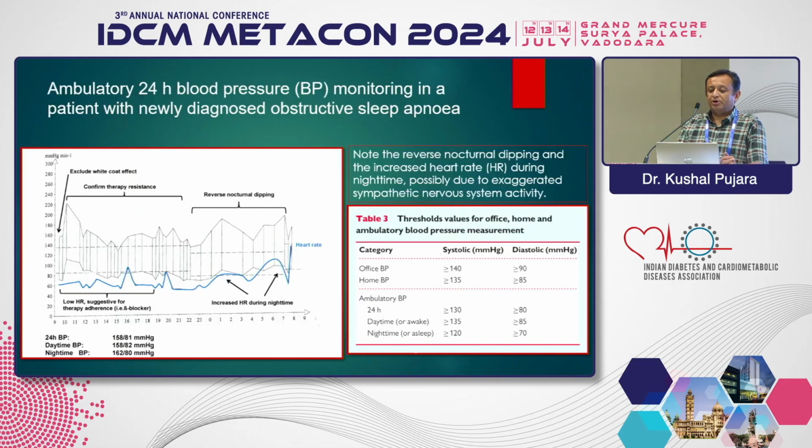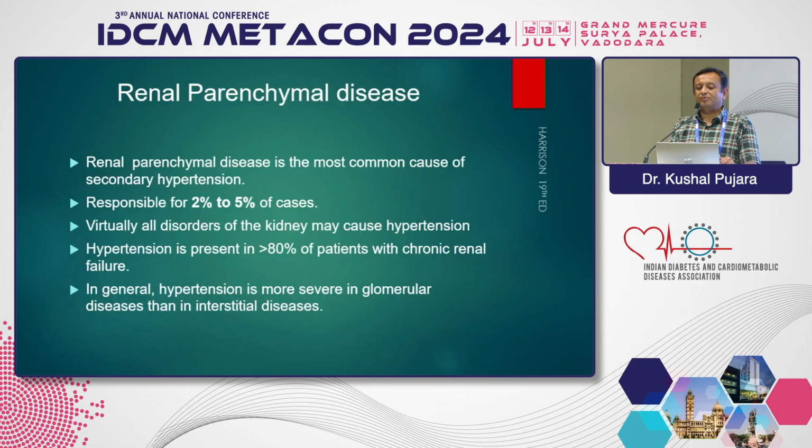In this ambulatory blood pressure monitoring, if you see, this is OSA, there is a reverse dip. At night time, ideally there should be dipping of the blood pressure. But in OSA, there is a reversal of nocturnal dipping, so instead of decreasing, blood pressure goes high. You can see in this graph at night there is increasing heart rate and increasing blood pressure, which again suggests increasing sympathetic activity at night, and that leads to the diagnosis of OSA on ambulatory blood pressure monitoring.